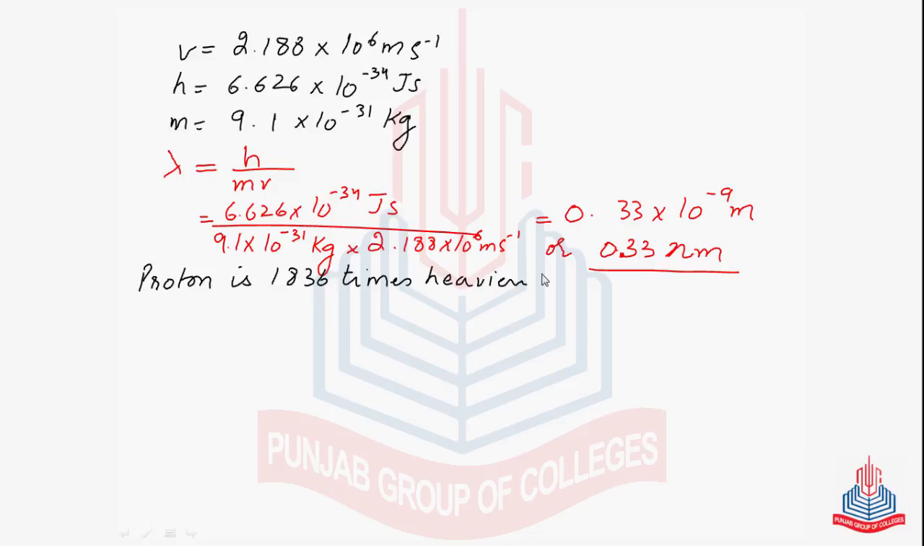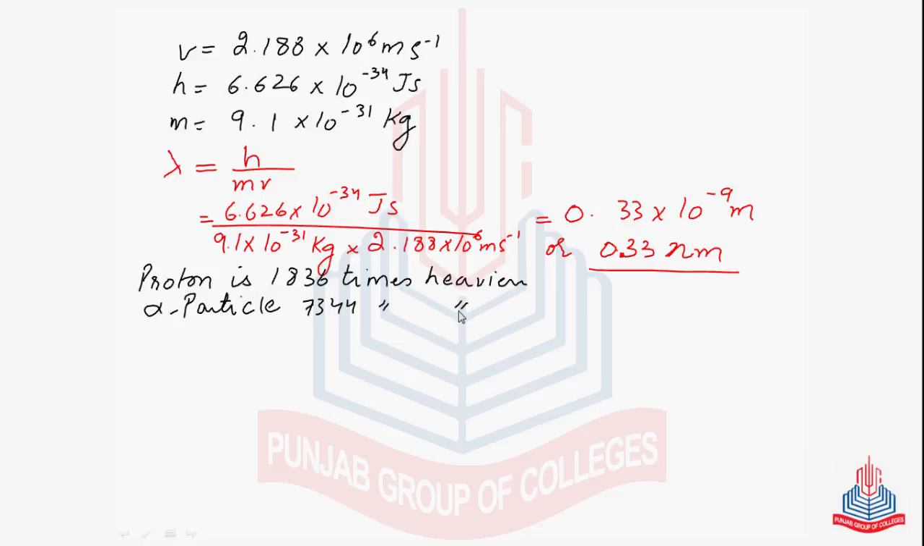And as we know, the alpha particle, or the helium nucleus, is 7344 times heavier than an electron. So what will happen? If the mass is 7344 times greater than that of an electron, then its wavelength will be 7344 times smaller as compared to that of the electron. Very difficult to measure that. So we finally conclude that as the mass increases, the wavelength associated with it decreases. But they have a wave nature.